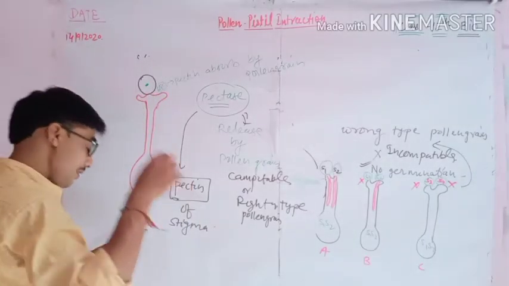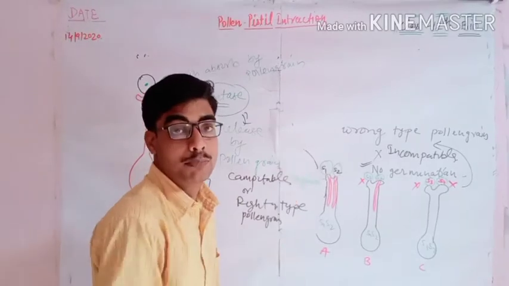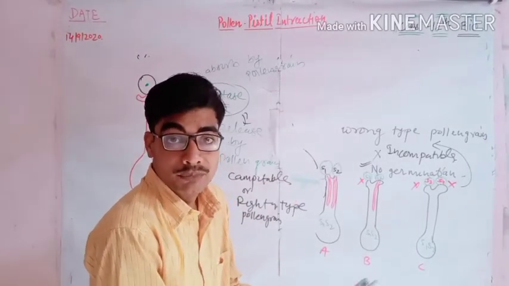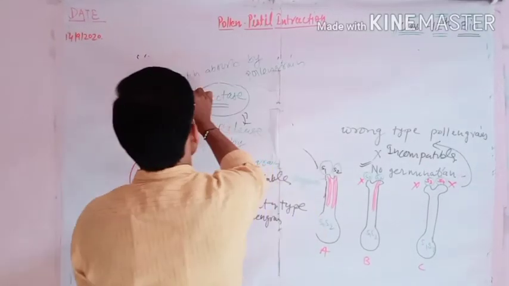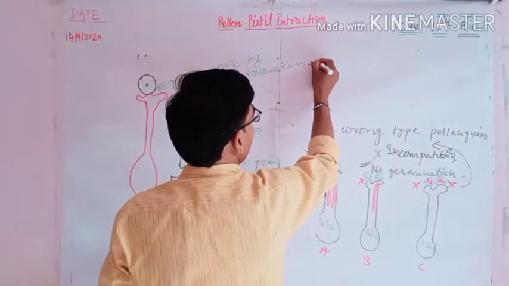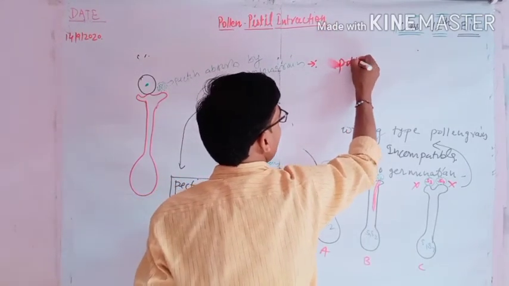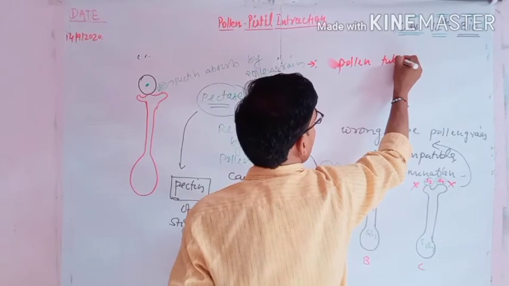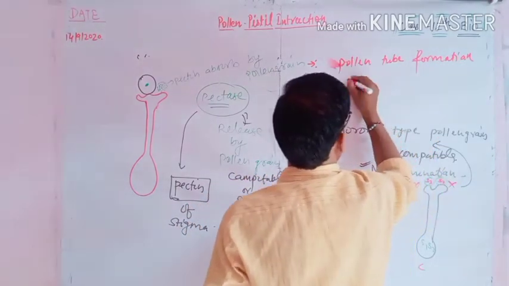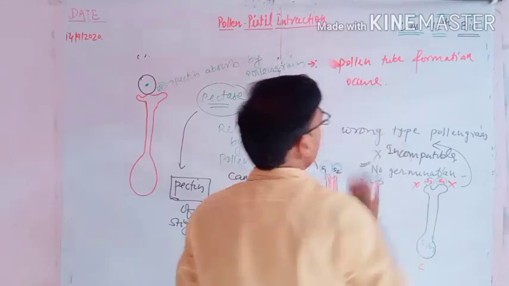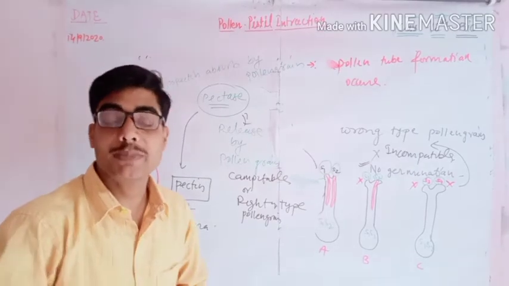We have already discussed that these pollen grains have very small pores, that is the germ pore. इनके पास germ pore होता है, और उस germ pore से क्या होगा? When the pectin is absorbed by the pollen grain, pollen tube formation occurs and the germination of the pollen grain takes place.